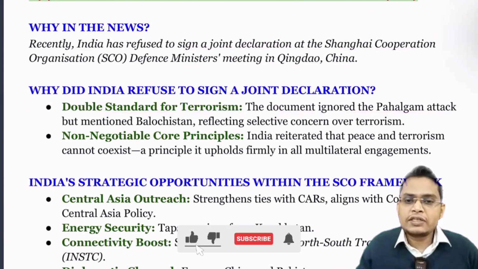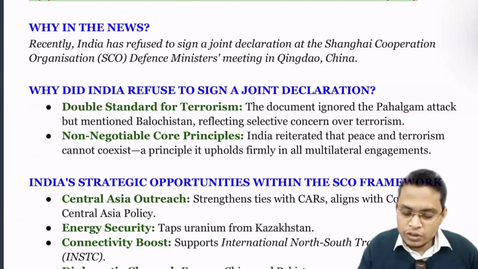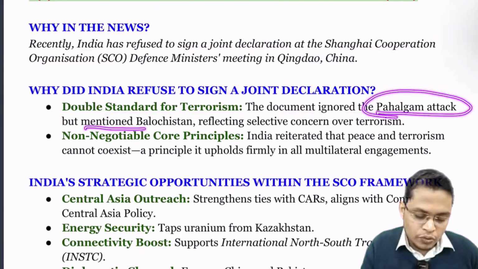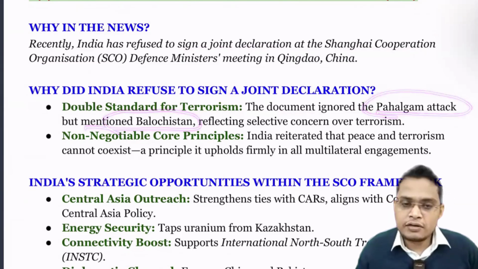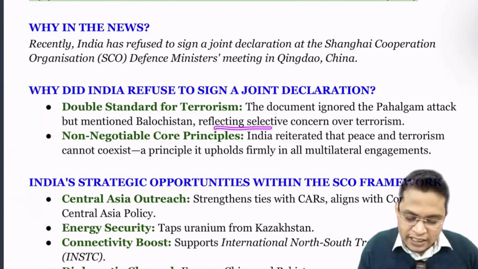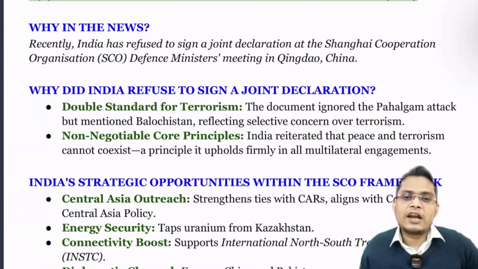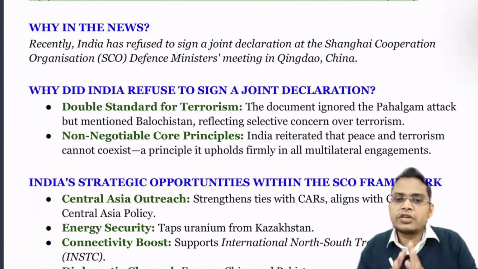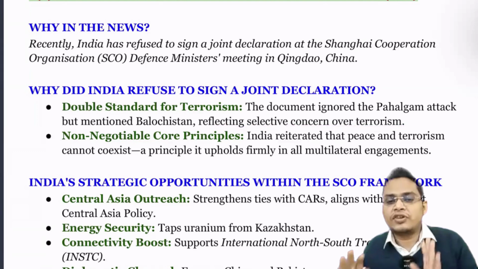China and Pakistan have a nexus. They ignored the Pahalgam attack while incorporating the terrorist attack in Baluchistan. That clearly depicts double standards. While they ignore the terror attack in India, they include the terror attack in Pakistan, reflecting selective concern over terrorism. India's standard is that there should not be any good terrorist or bad terrorist. A terrorist should be treated as a terrorist.